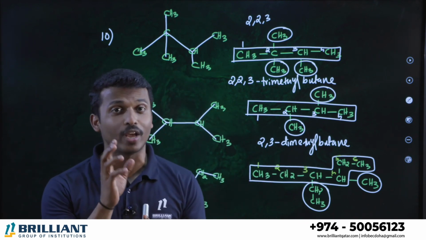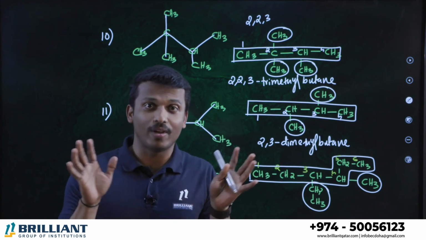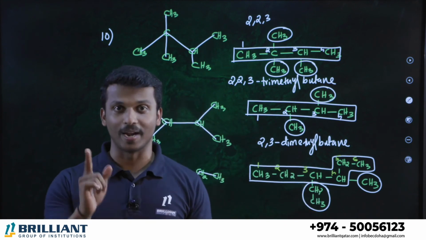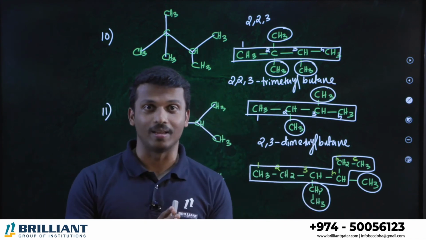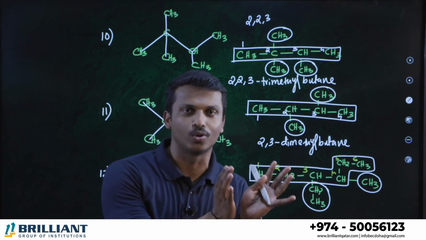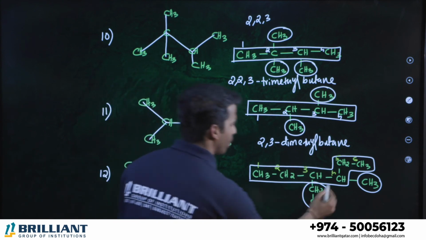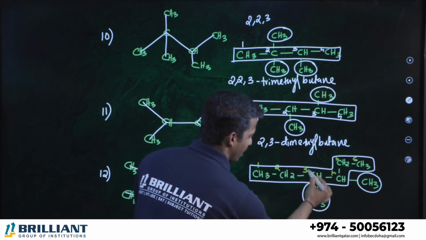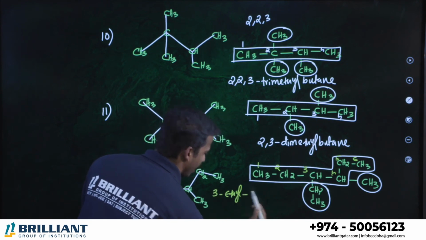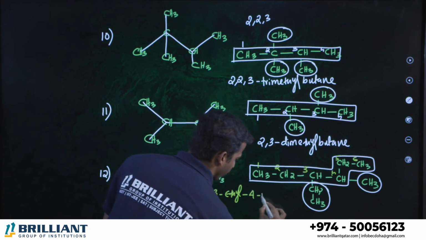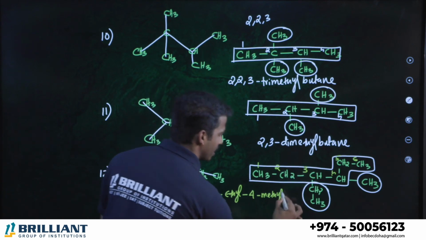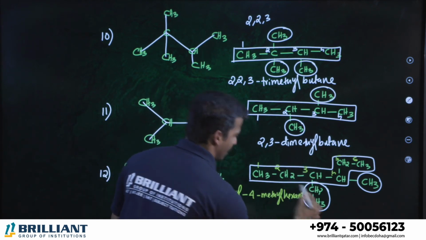In such cases, which one do you have to write first? Ethyl. Anyway, while writing the name of the compound, in alphabetical order, E is first. Ethyl is first. But here the numbers are also similar, right? If the numbers are also similar, anyway you are going to write ethyl first. So the ethyl group should get the least number. Here it is the lowest number. So what can we say? Third position ethyl, therefore 3 ethyl. Fourth position methyl, therefore 4 methyl. What is the parent chain? 6 carbon. So we can call it hexane.